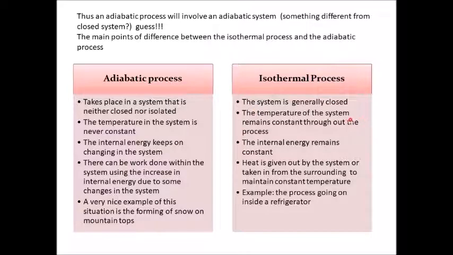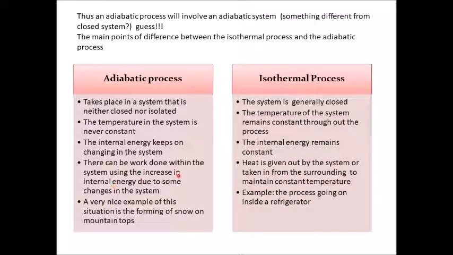In the isothermal process, the system is generally closed. It is never an isolated system. Here it is neither closed nor isolated. Next, the temperature of the system is constant because it is isothermal, temperature constant throughout the process. The internal energy remains constant. Heat is given out by the system or taken in from the surrounding to maintain constant temperature.